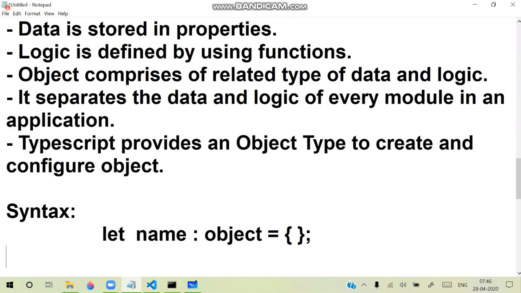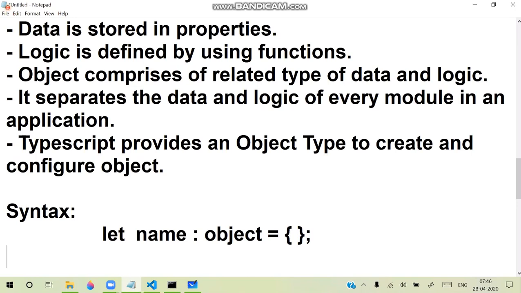And in the object memory, what can you store? In the object memory, we can store data and logic. Data is stored in the form of properties and logic is stored in the form of functions.